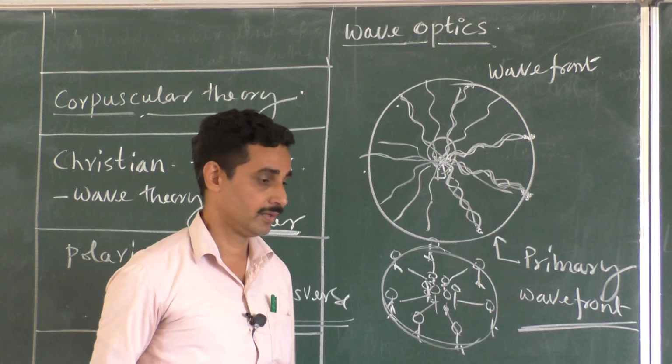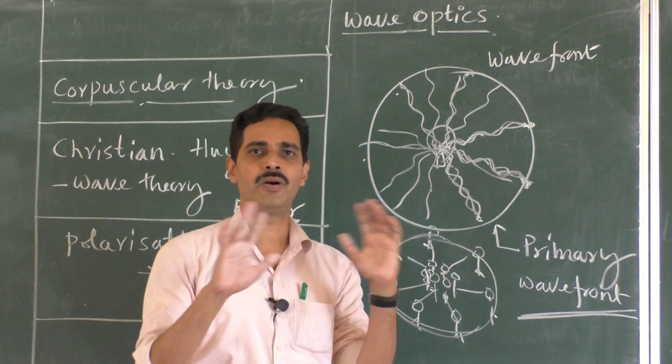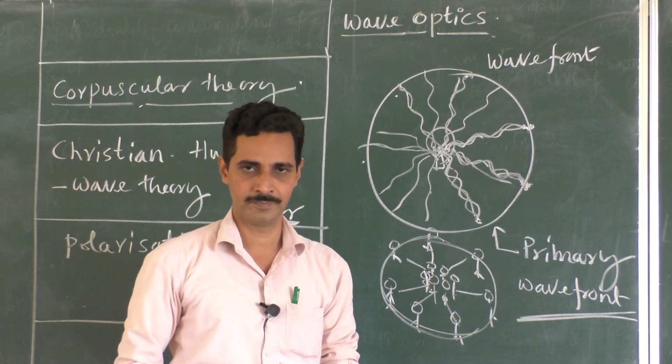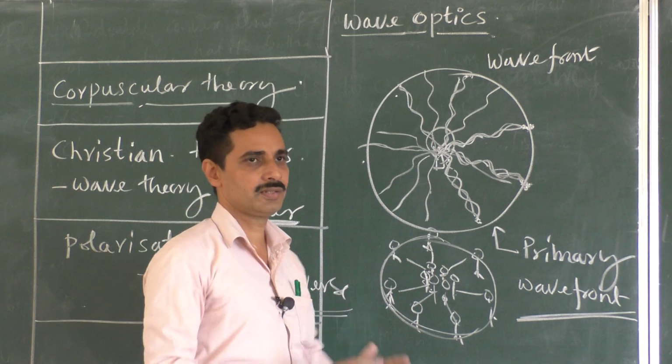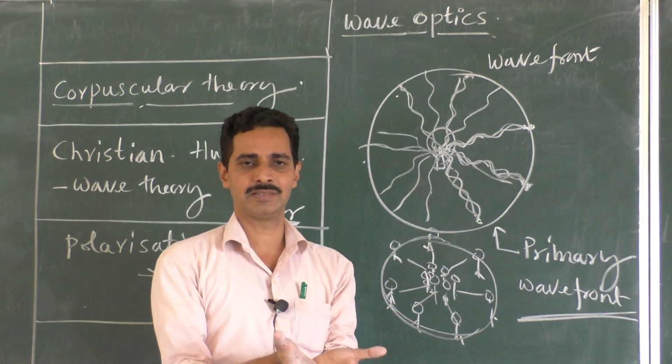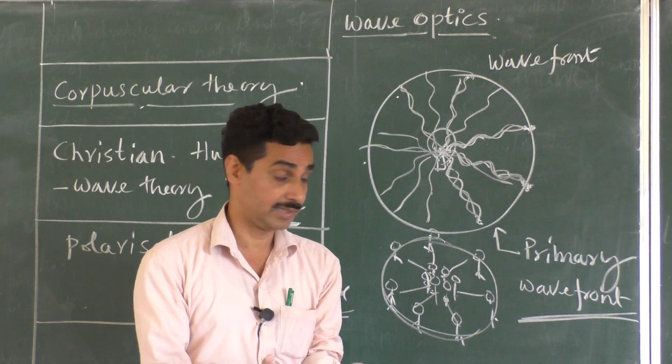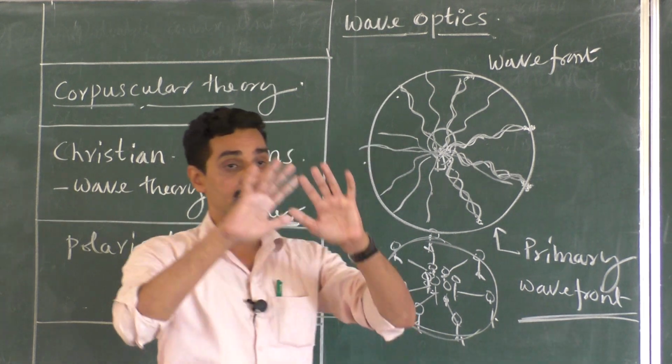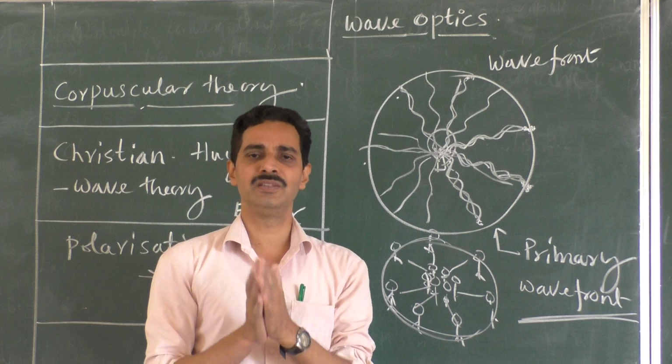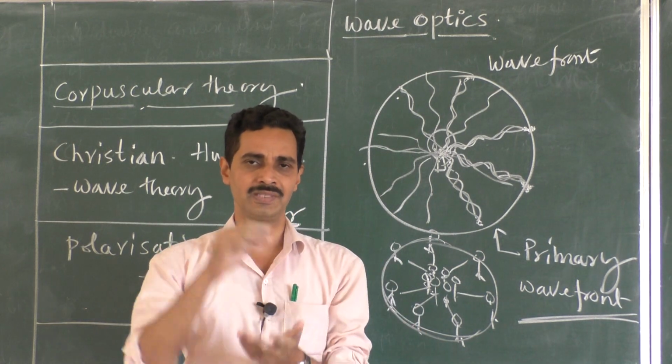What is a wavefront? Wavefront is the locus of all the points which are in phase. All the points, when they are connected together, you get a sphere. It may not be a sphere only. We will see what type of wavefronts you will get. It is the locus of all the points which are in phase. It is a collection of all the points which are in phase.